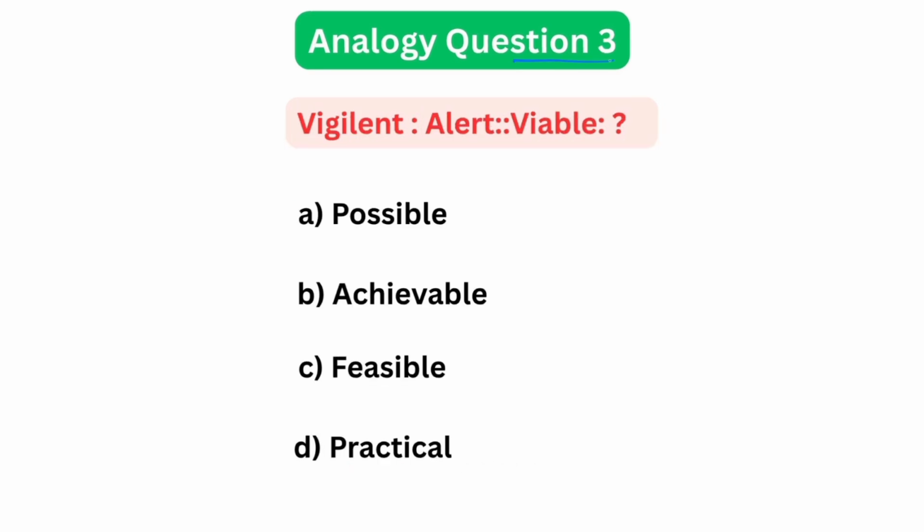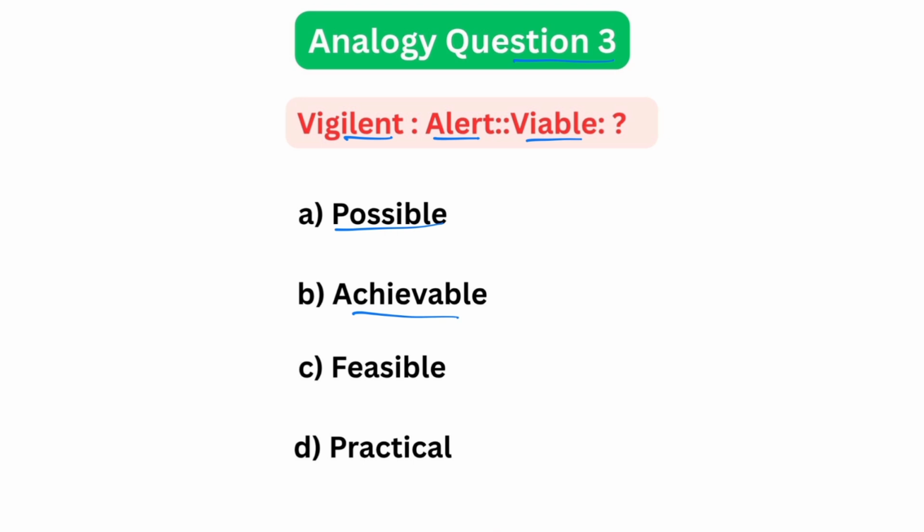Let's solve analogy question 3. The question is vigilant is to alert as viable is to what? Options: possible, achievable, feasible, practical. Let's analyze the options. Possible means something can happen but doesn't mean it's workable.